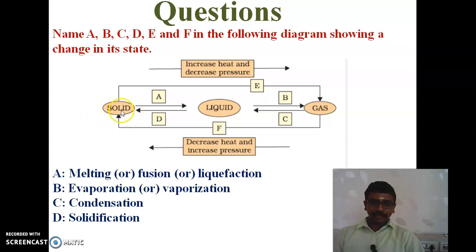And solid to gases. In that we have to increase the heat and decrease the pressure. What is the process? Yes, it is the sublimation process.